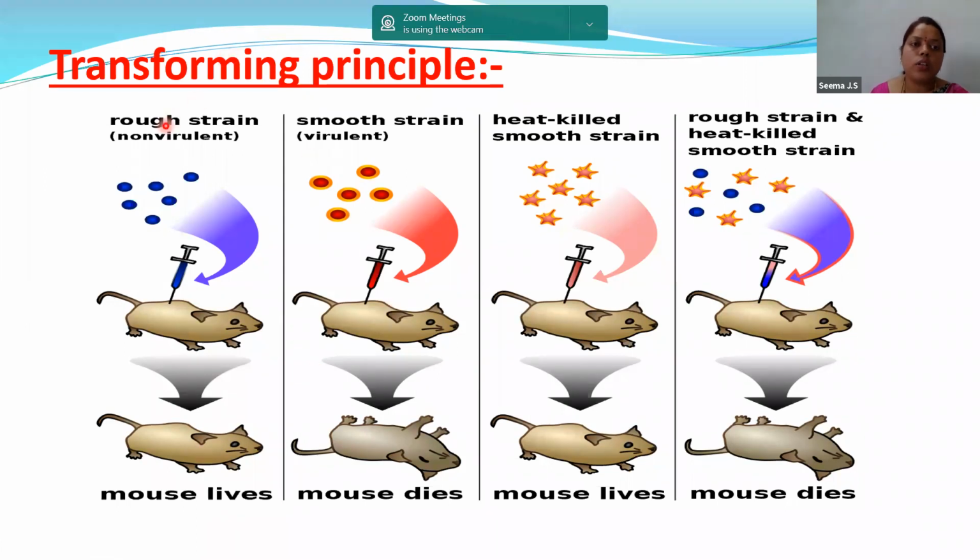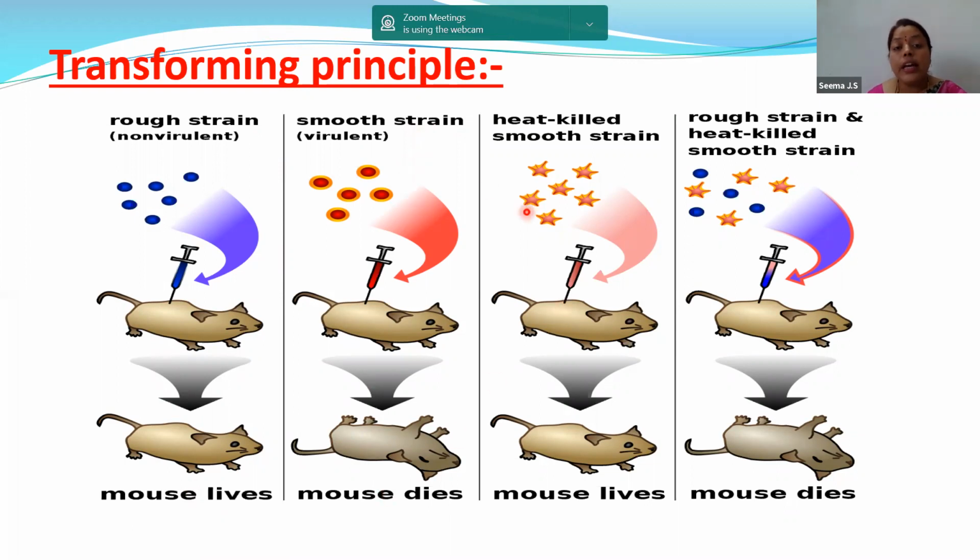Streptococcus pneumoniae has a rough strain and a smooth strain. Rough strain means non-virulent. It will not cause disease. That's why it is shown in pleasant blue color. Whereas smooth strain is virulent. That is, it causes disease. It is red in color. When you injected the rough strain, the mouse lived. Whereas when you injected the smooth strain, virulent, disease causing, the mouse died.